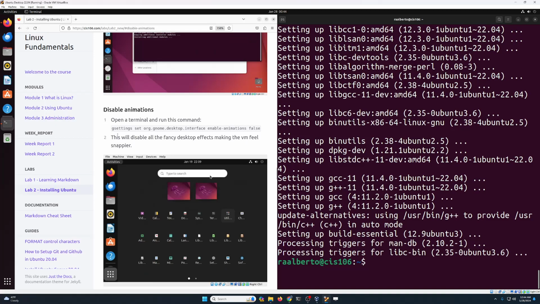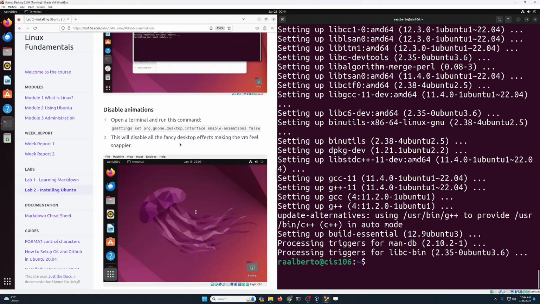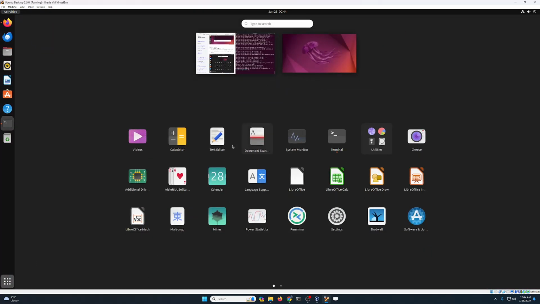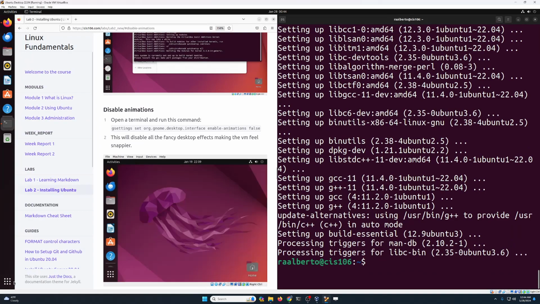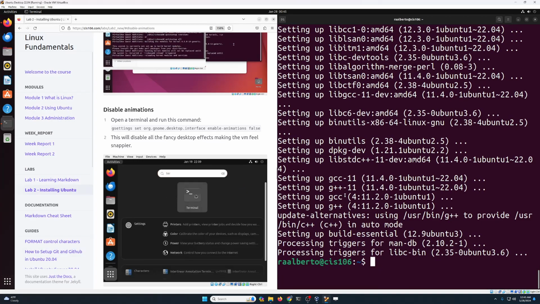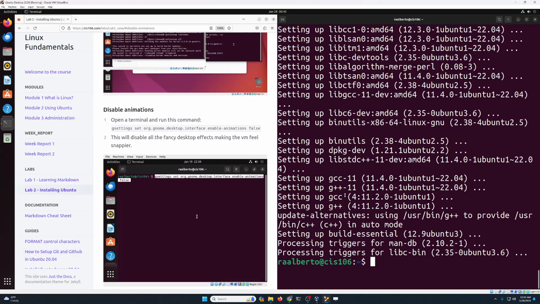Now we're going to disable the animations. Now you might be asking, what are those animations? Well, notice when you open the menu, look how that animation of zooming in and zooming out is working over here. So these do take system resources. Although it doesn't take a lot of resources, it does take resources, right? I have a modern CPU, but if you have an older CPU, that might take some resources that you want to get back.